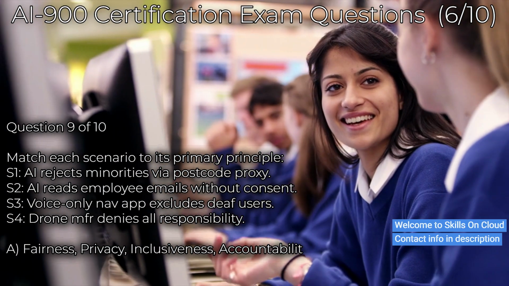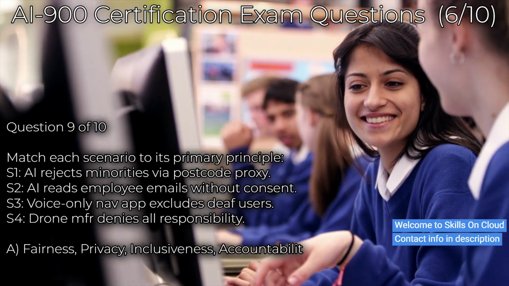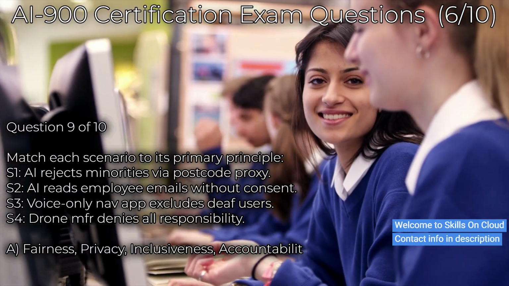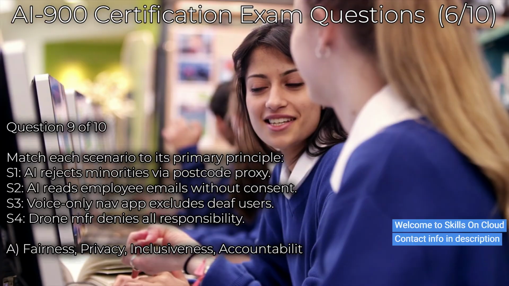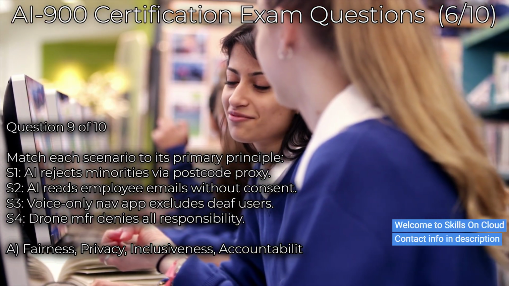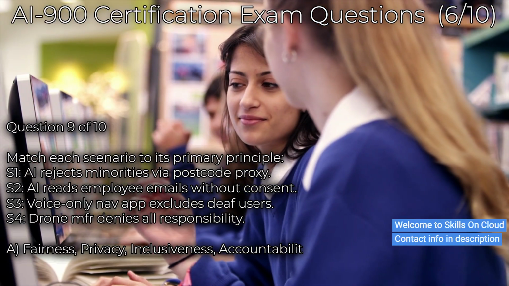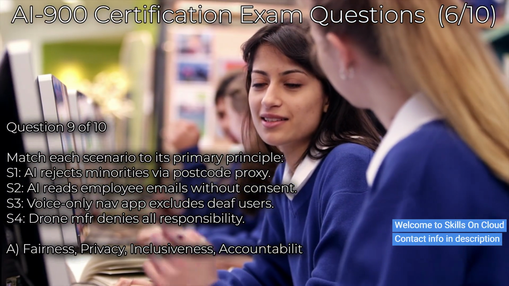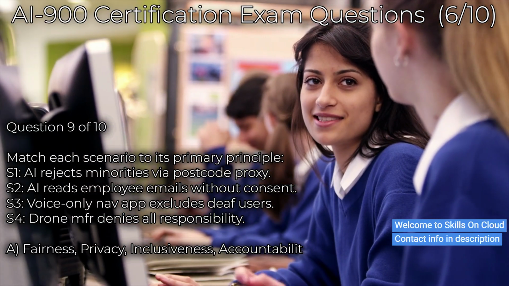Scenario 3. A navigation app with no visual alternative that excludes deaf users is an inclusiveness violation because the design excludes a group based on ability. Scenario 4. A manufacturer denying its engineers bear any responsibility for autonomous system harm is an accountability violation. Key trigger: work through each scenario independently and map it to the principle that owns that type of harm.